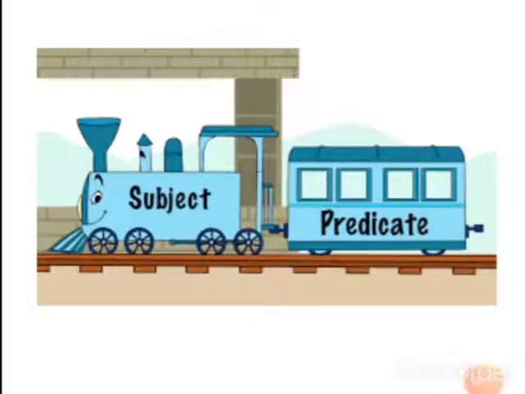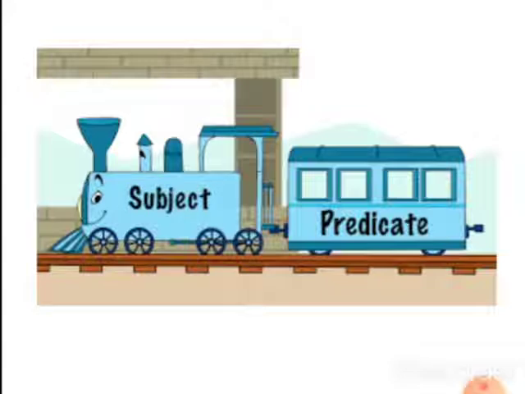A sentence is made up of 2 parts, subject and predicate. For example, my mother cooks delicious food. In that, my mother is the subject and cooks delicious food is the predicate. The subject is the part of the sentence which contains the doer of the action. Okay, who is doing that action, or about what or whom we are speaking, that main person or that main thing is the subject. And it tells what the sentence is about.